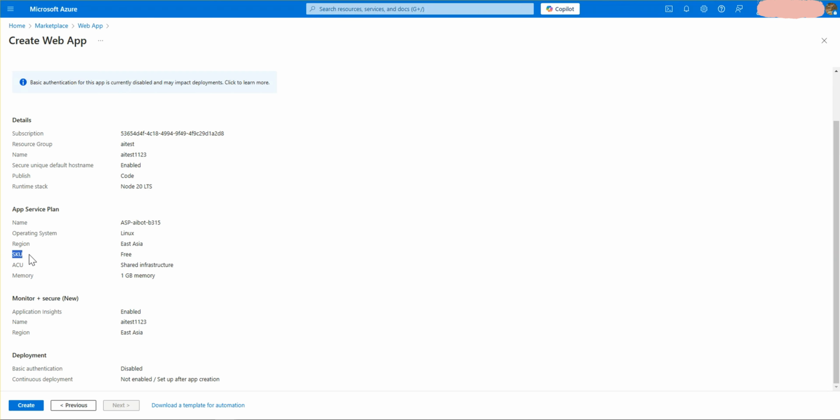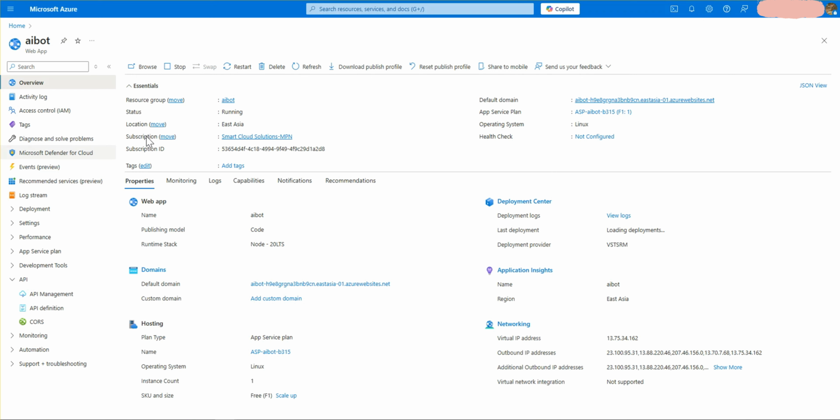The scaling unit is free, with 1 GB memory on shared infrastructure. So that's the thing I've been saying to you, that you can upgrade that too. And once you click on the create button, it will automatically start creating the web app. As I have already created a web app, I don't want to create it again. Here you can see how it looks once you have created a web app.